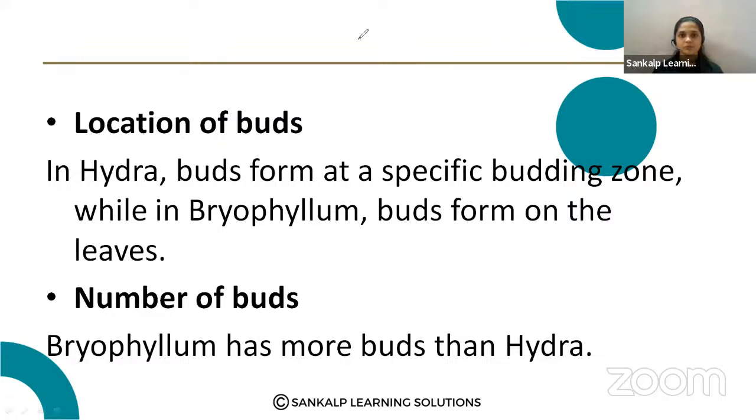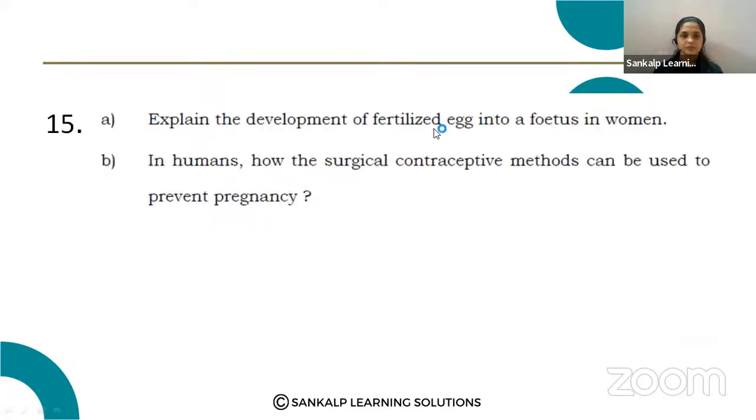Okay, next question. Explain the development of a fertilized egg into a fetus in a woman. B. In humans, how can surgical contraceptive methods be used to prevent pregnancy? How does the development of the fertilized egg take place inside the woman's body?